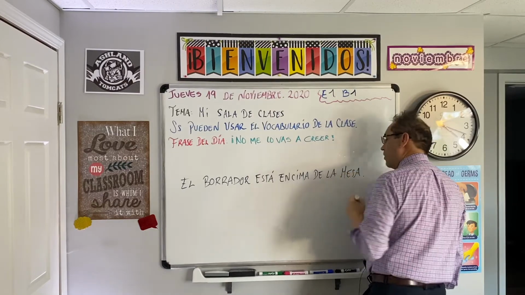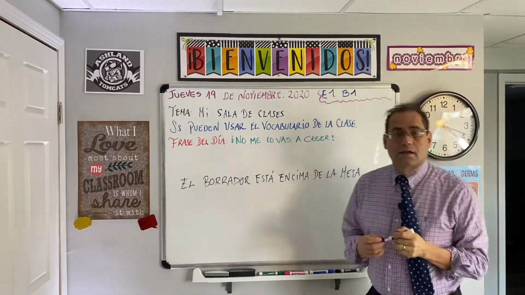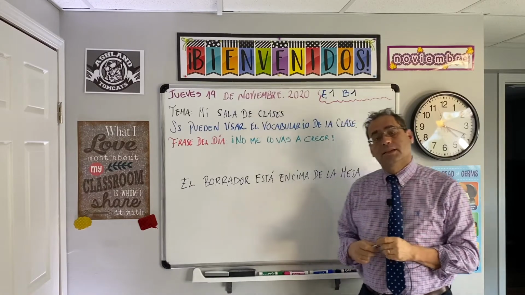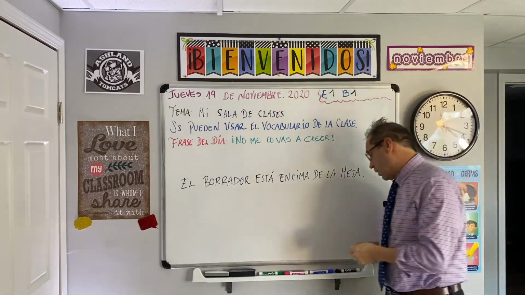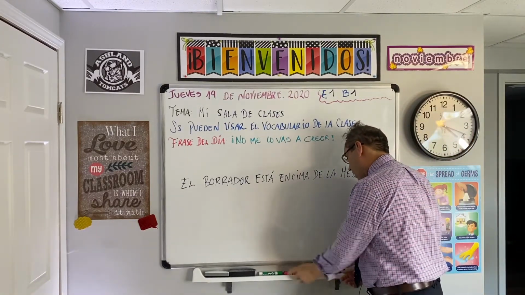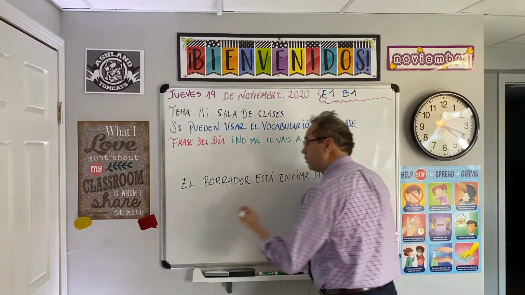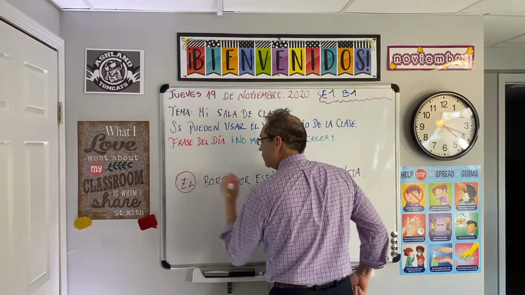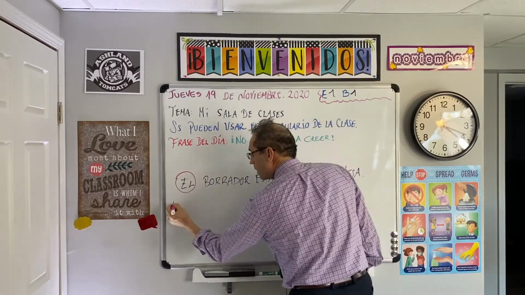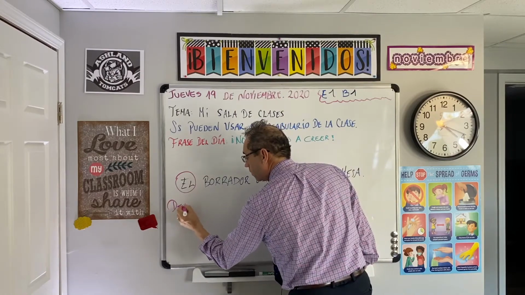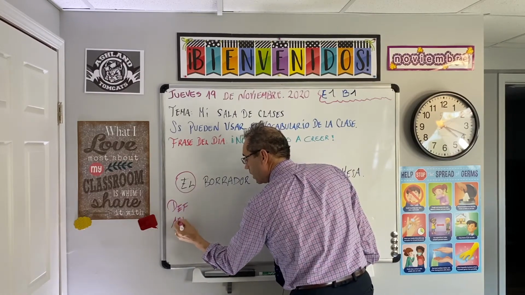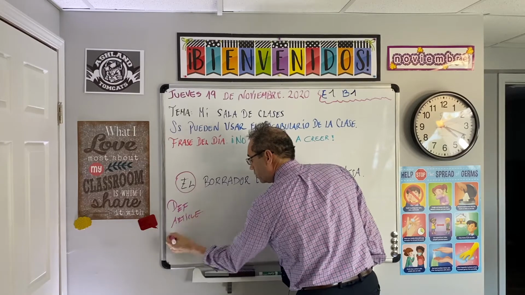We're going to break this sentence with the content and the information that we have been sharing so far. So, el borrador, what is this? You already identified that is a definite article, right? So, you already know those.